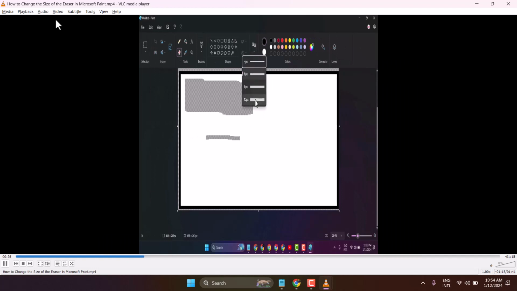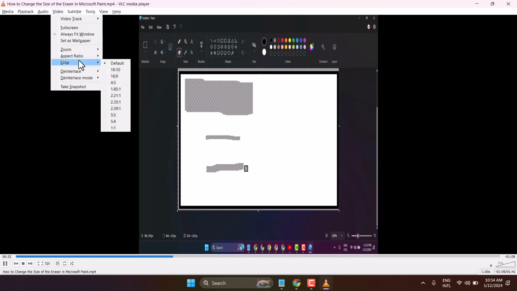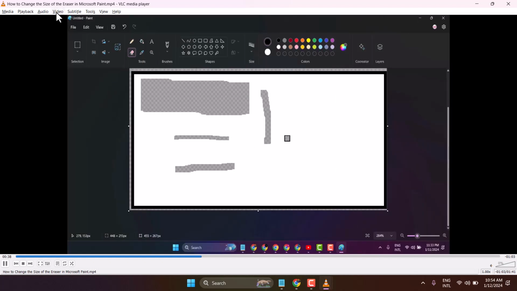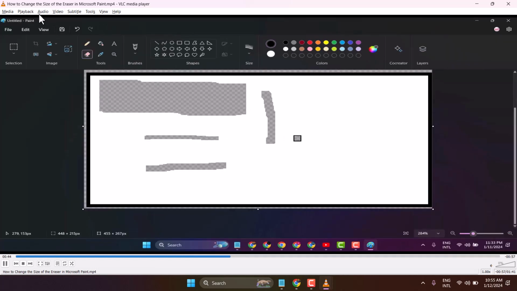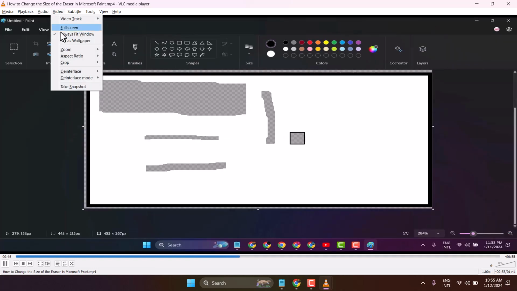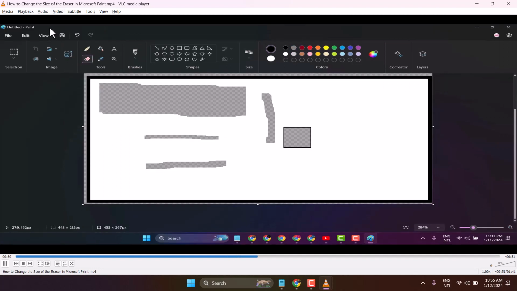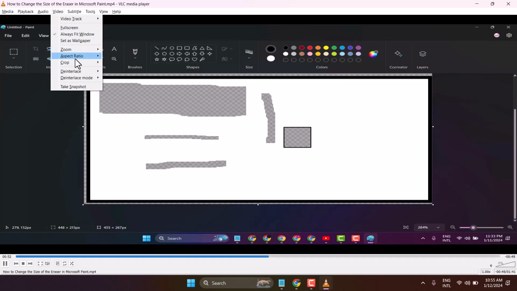Here are some aspect ratio combinations like 1:1, 16:10, 2.21:1, 2.35:1, 5:4.